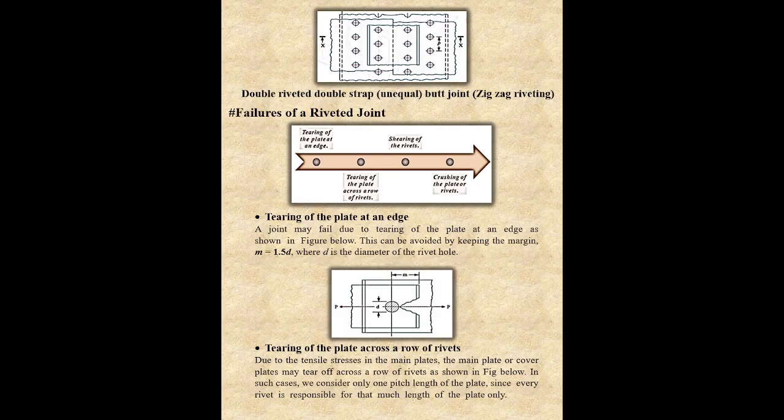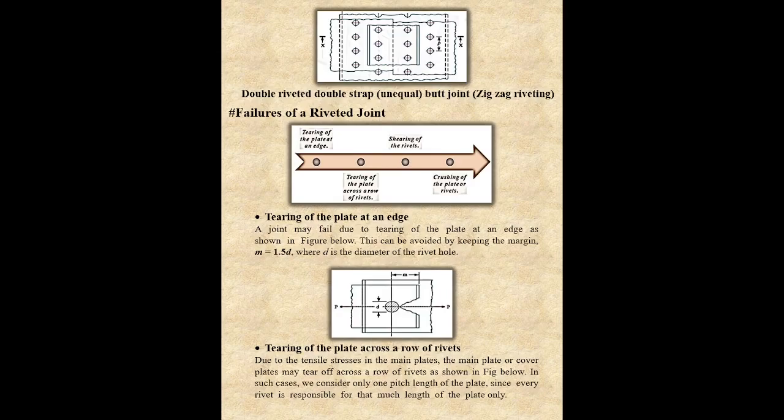I am again telling you, small d is the diameter of the rivet hole. It is not the diameter of the rivet. In this chapter, in this topic, we have to find the diameter of the rivet hole. After that, using the design data handbook, we can easily find the diameter of the rivet with respect to the value of the diameter of the rivet hole, with the help of standardized data.